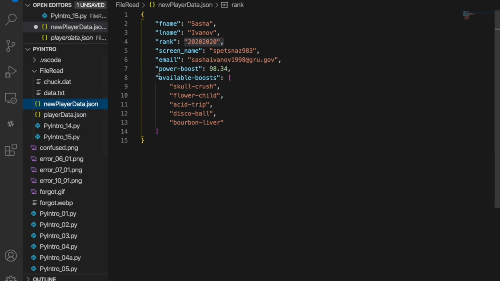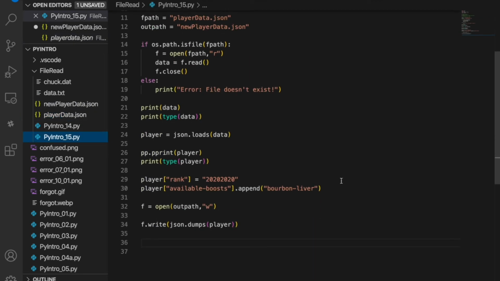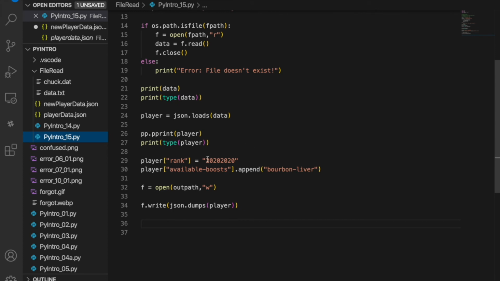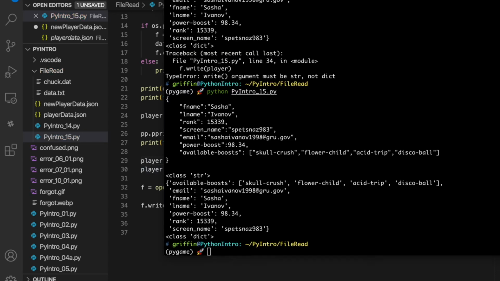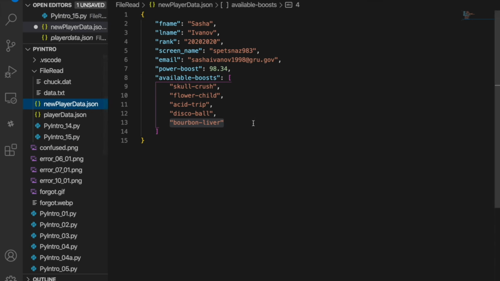Anyway, the available boosts, bourbon liver, is now there. Let's fix that issue that I've introduced. We'll call it a feature. Well, I quoted it, so let me just make it back to an int and we'll rerun the code. It should have overwritten the previous one.